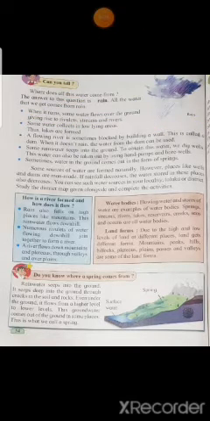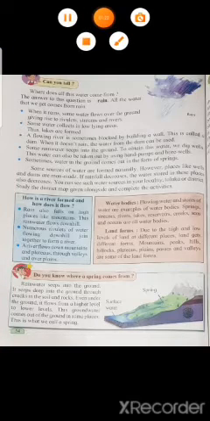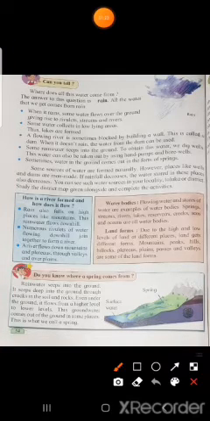Okay, now see here, rivulets, streams, and rivers. When it rains, some water flows around the ground. You must have seen, when it rains, the water flows around the ground. Yes or no? It flows around the ground and it gives rise to, means it forms, what does it form? Rivulets, streams, and rivers.